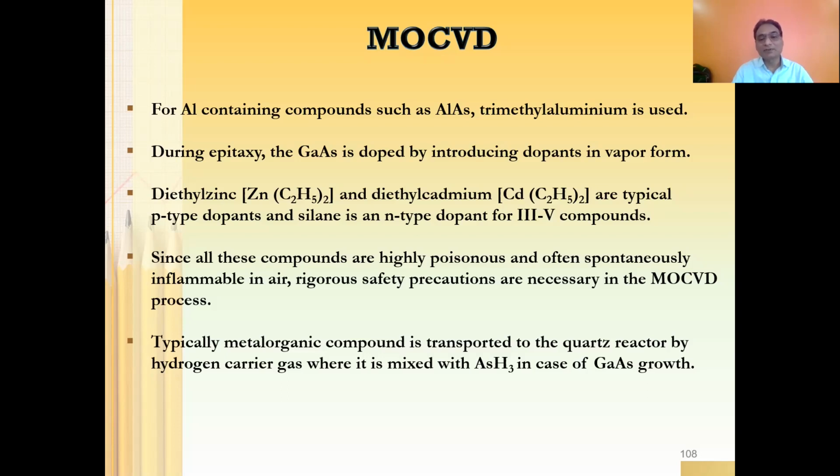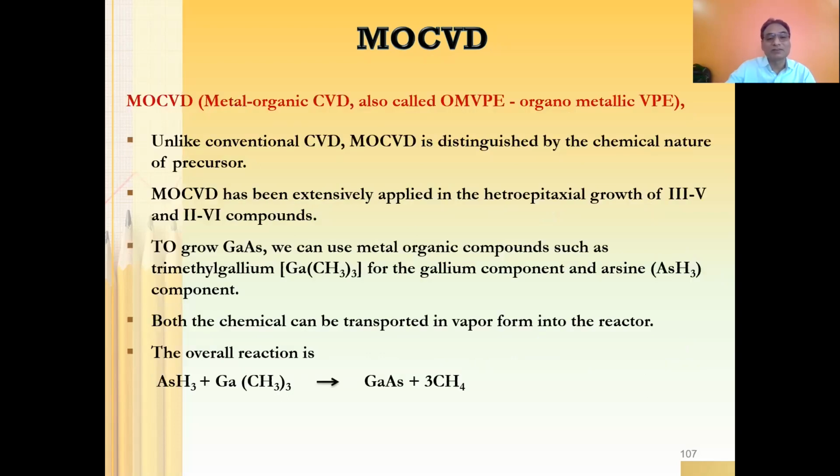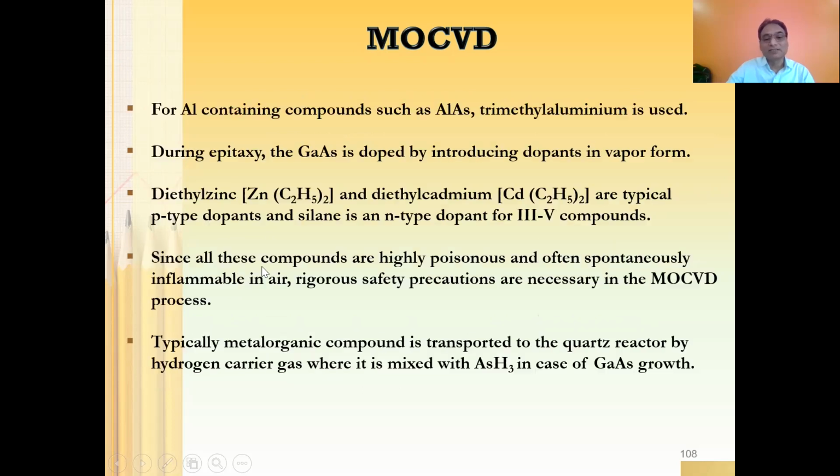Typically, the metal organic compound is transported to the quartz reactor by hydrogen carrier gas, where it is mixed with arsenic in the case of gallium arsenide growth. If you want to grow gallium arsenide, trimethyl gallium will be the metal organic compound. This compound needs to be transported to the reactor zone, as I mentioned earlier. So who is going to do the transportation? Hydrogen gas.